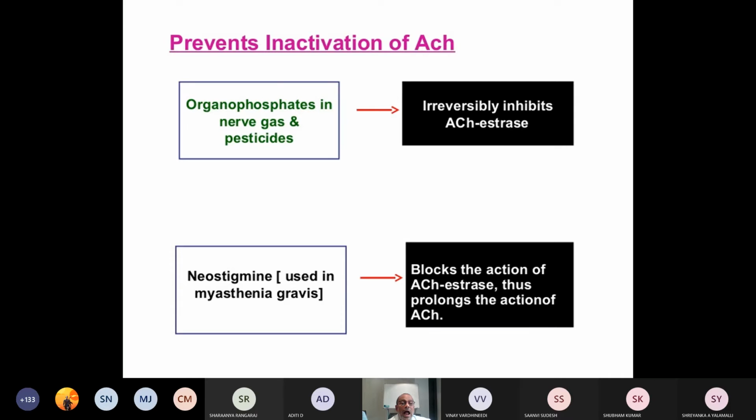And you have to know that organophosphates in nerve gas as well as pesticides result in irreversible inhibition of acetylcholinesterase, whereas neostigmine, which is used in the treatment of myasthenia gravis, blocks the action of acetylcholinesterase, thus prolonging the action of acetylcholine.